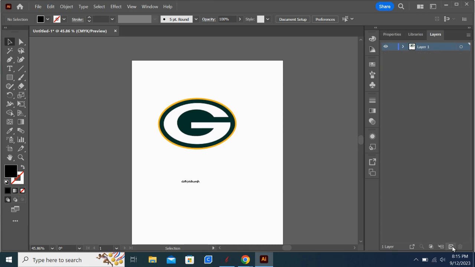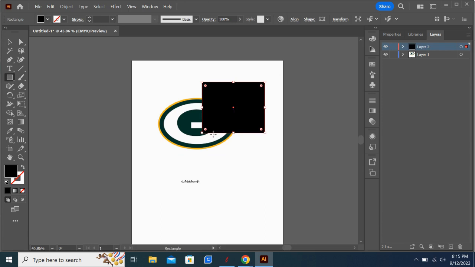In order to get a new layer, I go down to the bottom here and I hit create new layer. This creates layer 2, and it goes on top. So basically what I did, I just put something on top of it. For example, if I draw a rectangle box, remember how we talked about arranging? It goes on top of the G because it's on the top level of the layer. Now, if I click and hold and drag this layer 2 down below, notice it puts it behind. So that matters too, where your layers are. Make sure you're aware of where your layer is at.